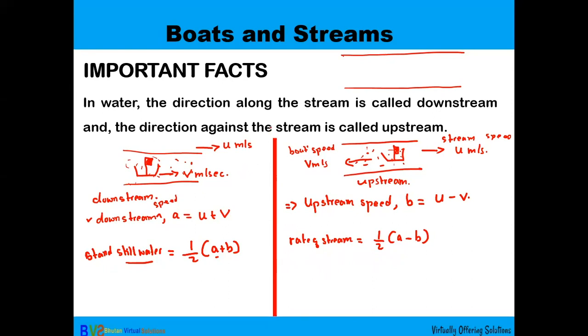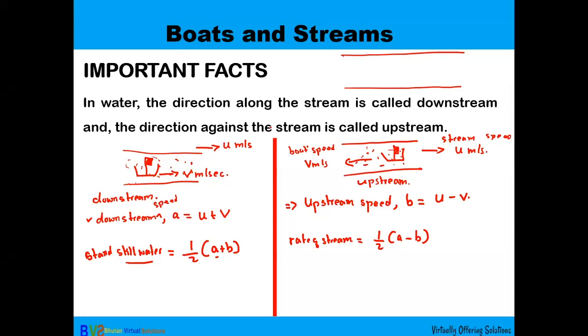Number one, important fact. If the water stream and the boat move in the same direction, it is known as downstream, and the speed between them is known as downstream speed. To find that, you have to add the speed of the boat and the speed of the stream. The second thing: the stream is flowing in this direction and the boat is going in the opposite direction. During that time, it is known as upstream. There you have to find the upstream speed. How do you find that? You have to subtract the speed of the stream from the speed of the boat.